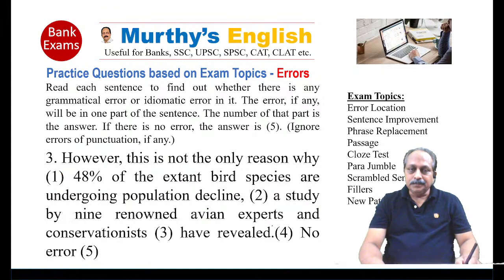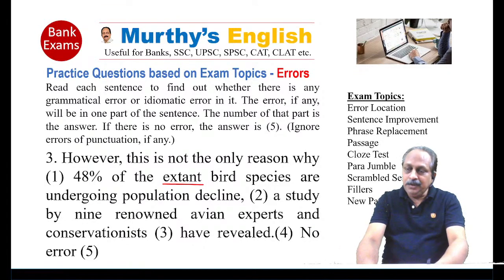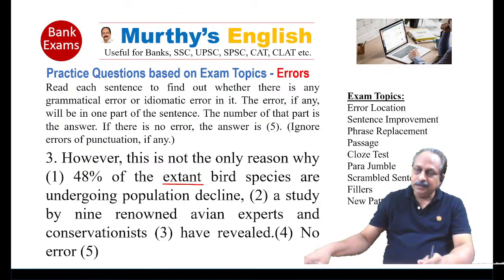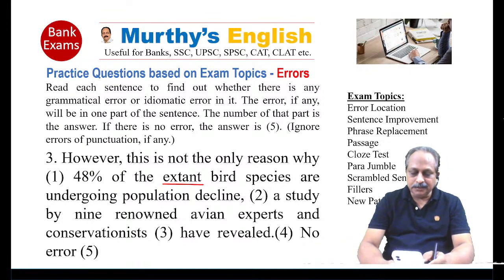Question number 3. However, this is not the only reason why 48% of the extant bird species are undergoing population decline. A study by 9 renowned avian experts and conservationists have revealed. Extant means range, widespread. Extent is different. Extant, surviving. Another meaning of that is surviving. Extant, an important word.